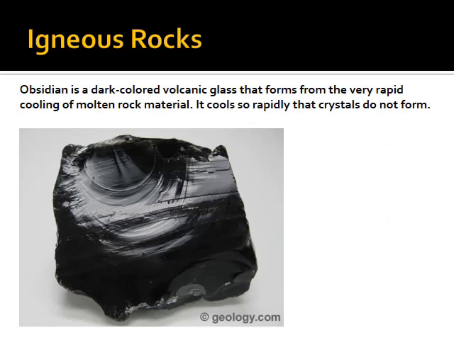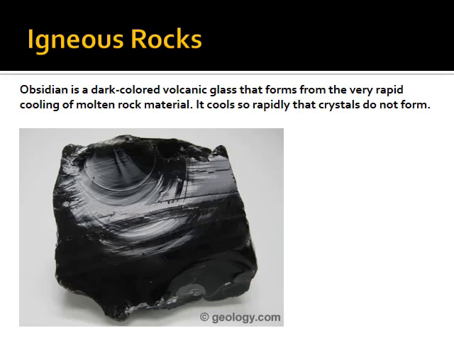Obsidian is another igneous rock. I'll have some samples of this tomorrow in class. It's a dark colored volcanic glass that forms from really, really fast cooling of molten rock. It cools so rapidly that no crystals at all formed.